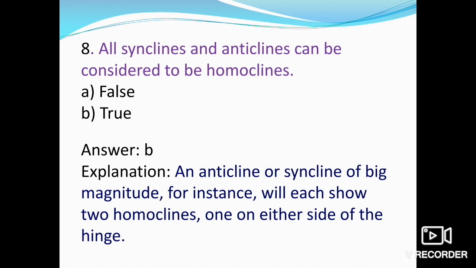An anticline or syncline of wide magnitude will show two homoclines, one on either side of the hinge. So all synclines and anticlines can be considered homoclines. That is true, so option B is correct.